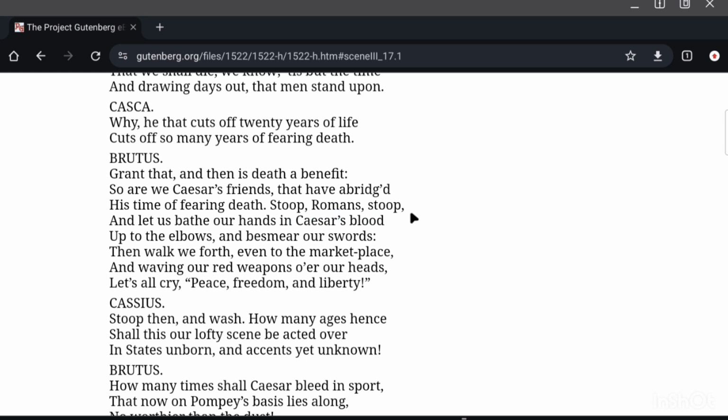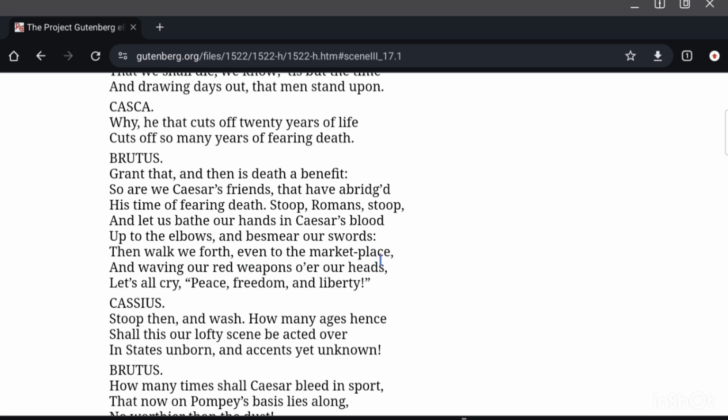Stoop, Romans, stoop, and let us bathe our hands in Caesar's blood. You can imagine how ghastly this image could be. Caesar's blood is all around, flowing, spilled on the floor, and the conspirators, and none other than Brutus, Caesar's dearest friend, says to the conspirators, let us bathe our hands in Caesar's blood, up to the elbows, and besmear our swords.